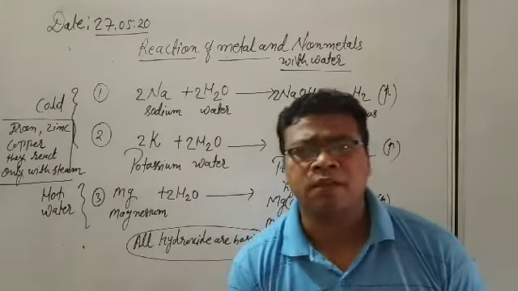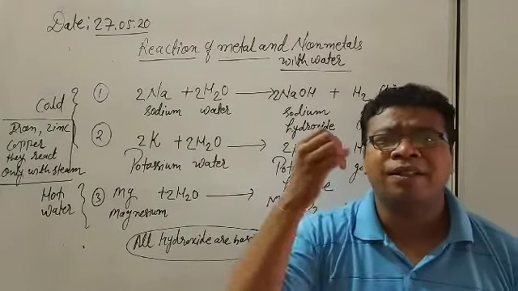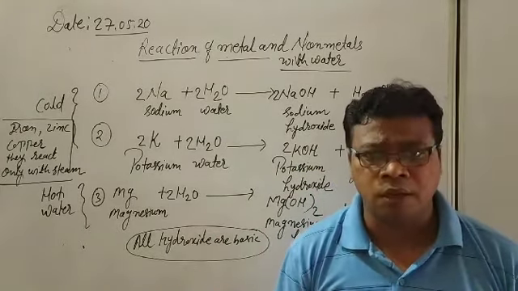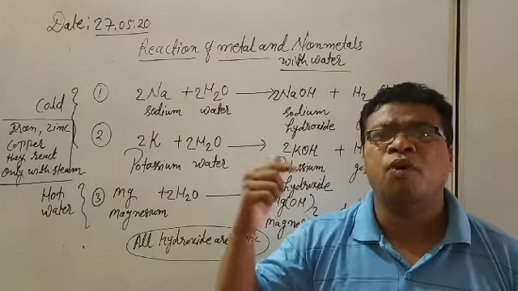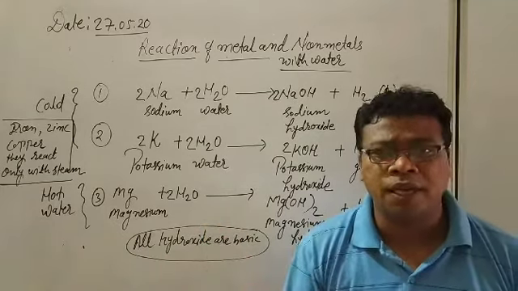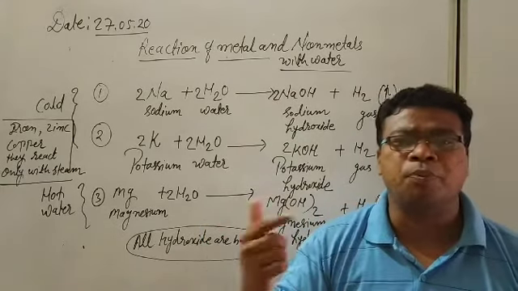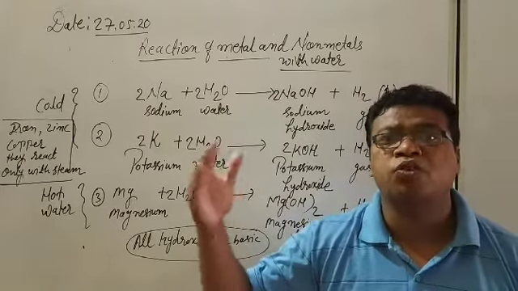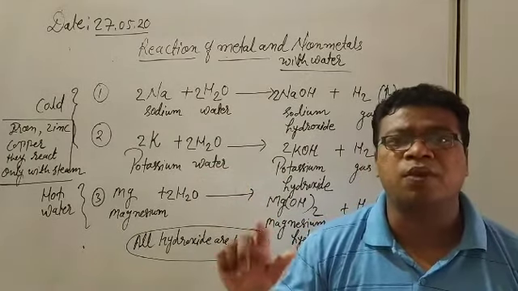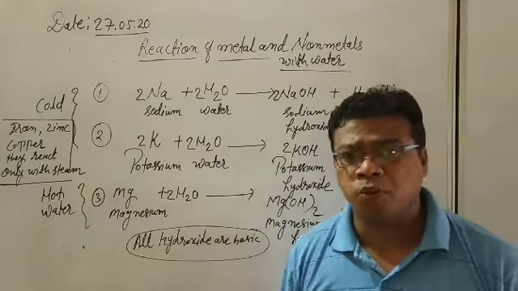What is the concept we have to remember here? All the metals, when they react with water, will form their metal hydroxide. In case of sodium, it will be sodium hydroxide. In case of potassium, it will be potassium hydroxide. And after that, hydrogen gas will come out. Hydrogen gas will come out in all this process.